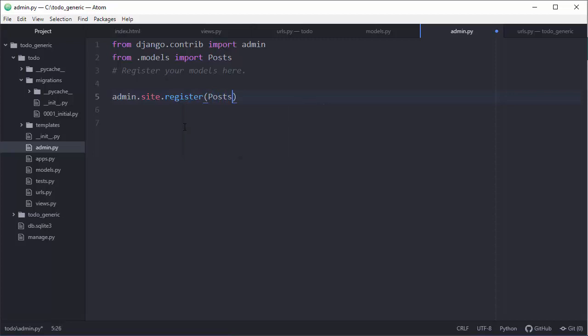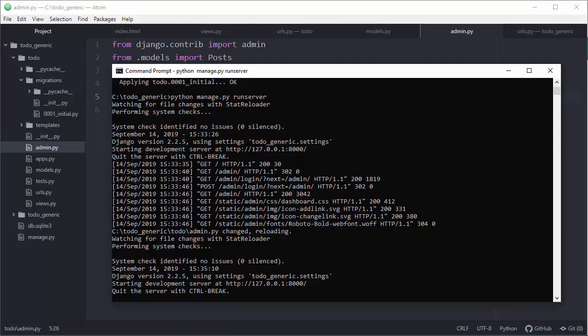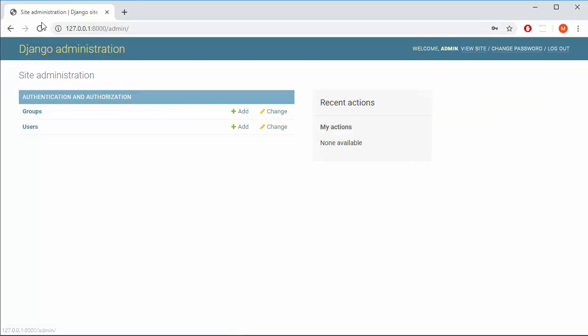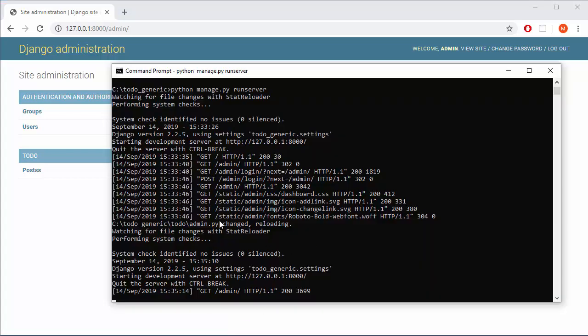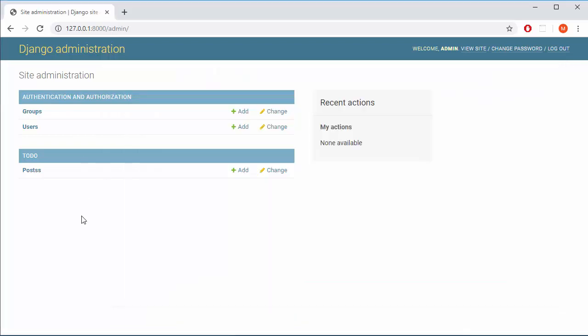Okay, so I will save, and let's go to our control panel to see what's up. See, there we go. So you don't need to apply some migrations here. You don't need to migrate. It's already basically done because our system was working fine. So yeah, I think that's pretty much it.